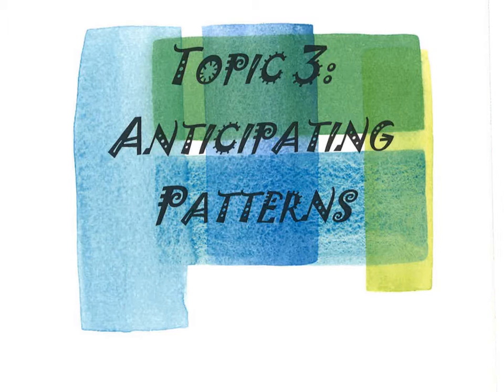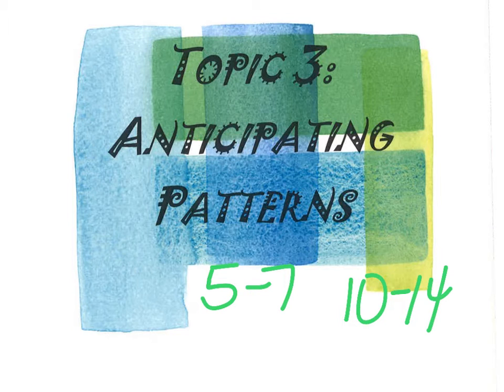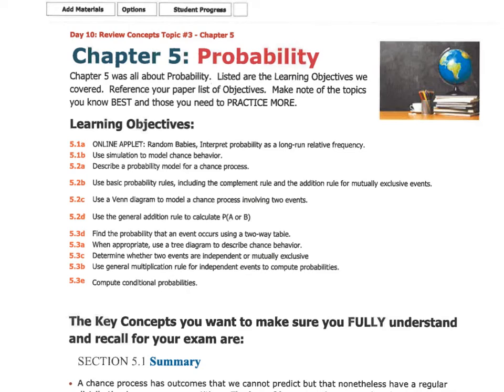Let's start our review of Topic 3, Anticipating Patterns. This is going to cover chapters 5 through 7, and we're going to spend 5 days doing that. It'll be days 10 through 14 in our review. So let's just talk about the review related to day number 10.